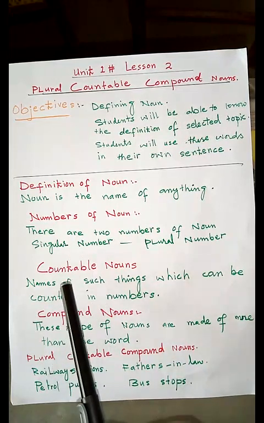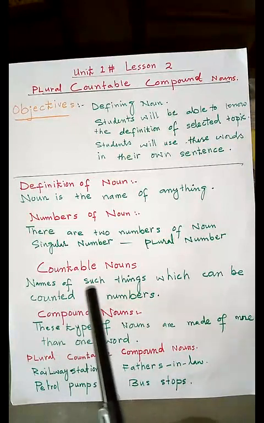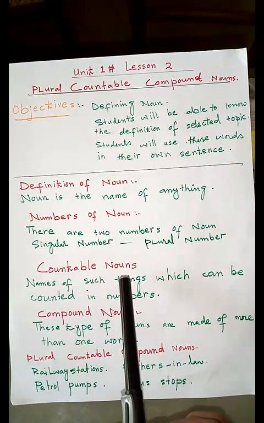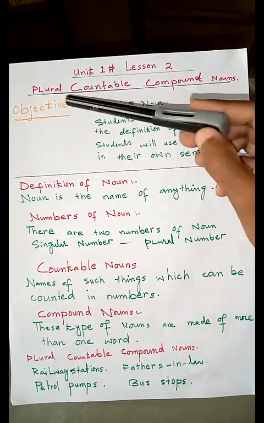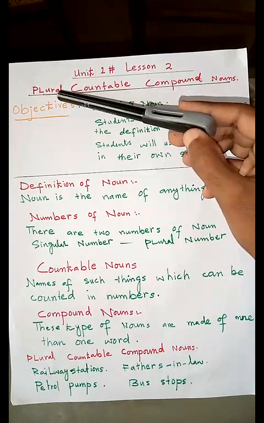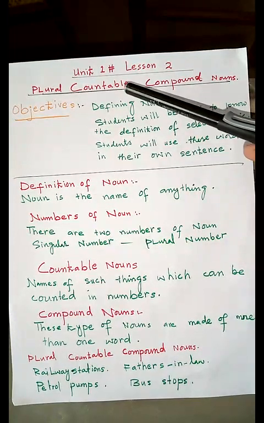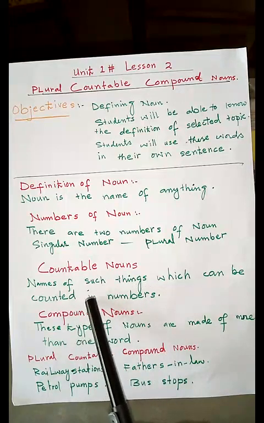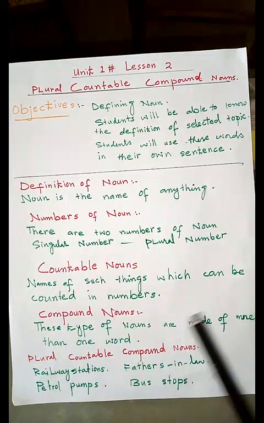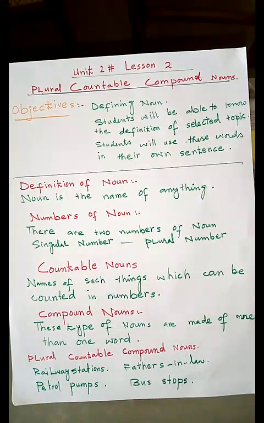Number 3 thing to know is countable nouns. In our topic you can see I defined noun, then I defined secondly plural, it means number. In third, I am telling you about countable nouns. Names of such things which can be counted in numbers are called countable nouns.